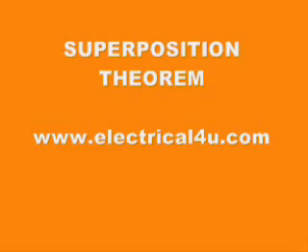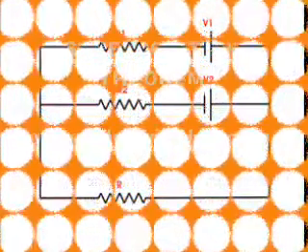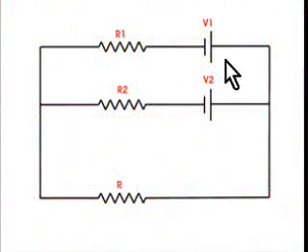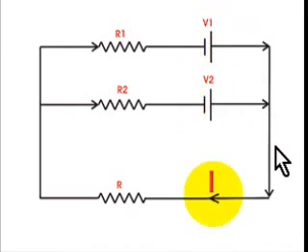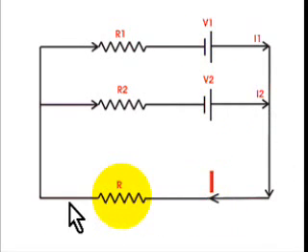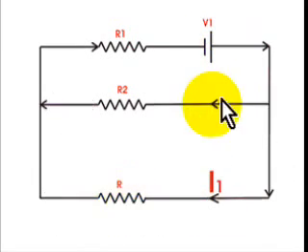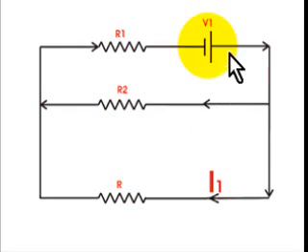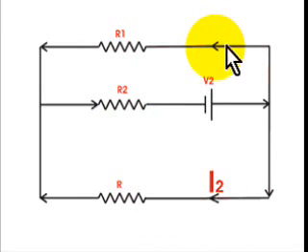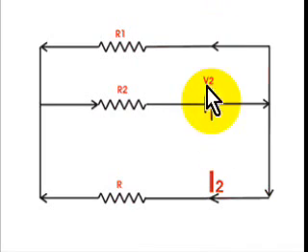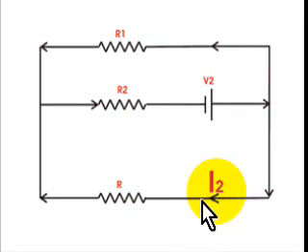Here in this circuit, there are two voltage sources V1 and V2 acting simultaneously on the circuit. Because of these two voltage sources, say current I flows through the resistance R. Now replace V2 by short circuit, keeping V1 at its position and measure current through the resistance R, say it is I1. Then replace V1 by short circuit, reconnect V2 to its original position and measure current through the same resistance R and say it is I2.